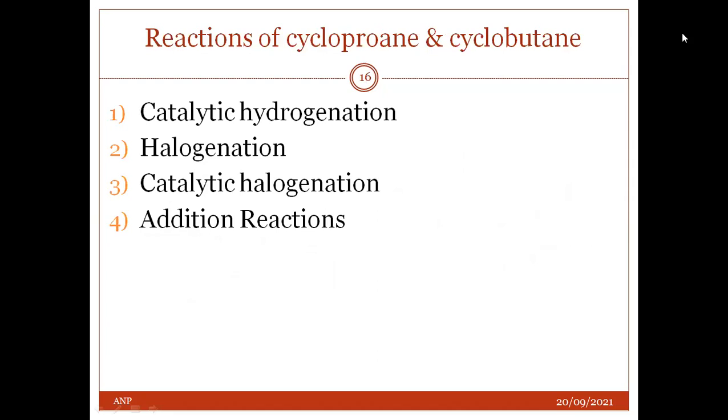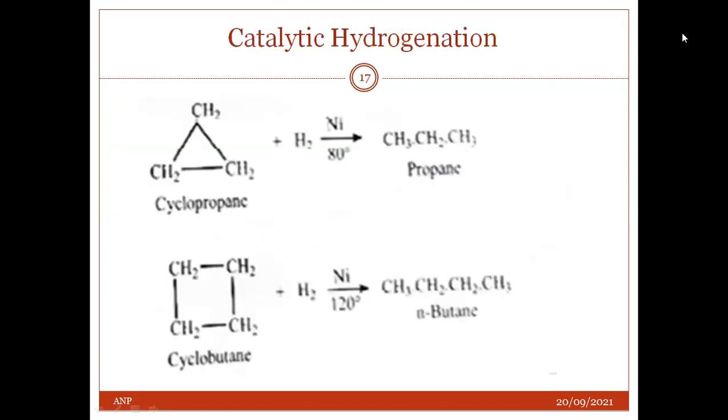Next point, reactions of cyclopropane and cyclobutane: catalytic hydrogenation, halogenation, and addition reactions. Catalytic hydrogenation, also called reduction, is the treatment of cycloalkanes with hydrogen in the presence of a nickel catalyst at a specific temperature, which yields the respective alkanes.